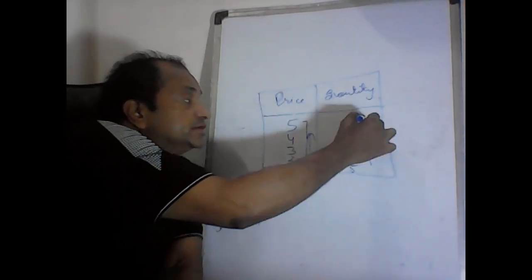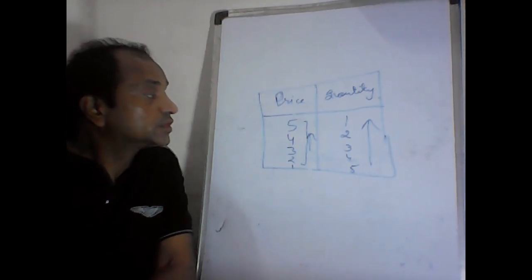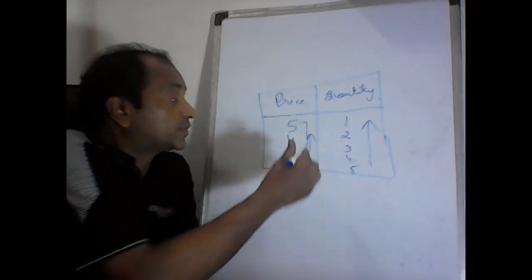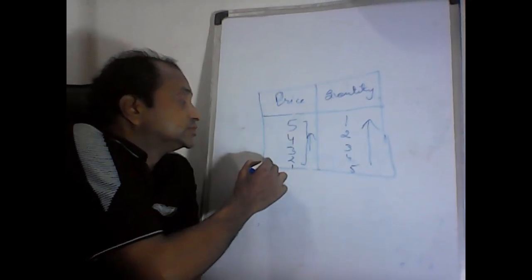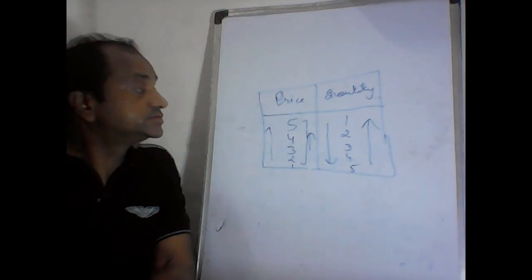So it shows when the price falls, quantity demanded increases. Whereas when the price increases, quantity demanded decreases.